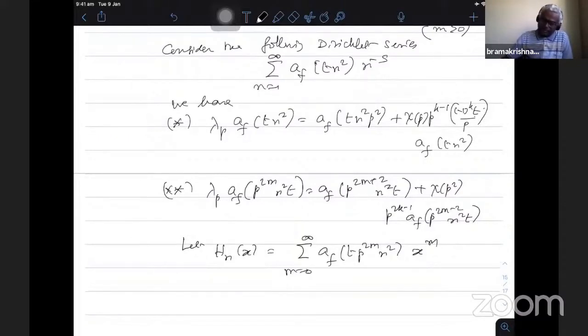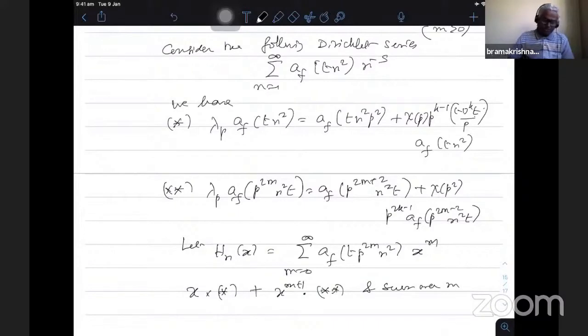Okay. So multiply the first term by x, the second term by x^(m+1), and add and sum over all integers m. Okay. So x into star plus x^(m+1) into double star and sum over m.